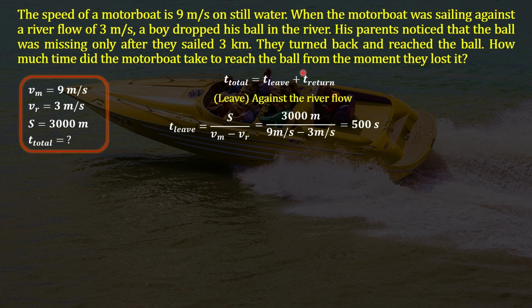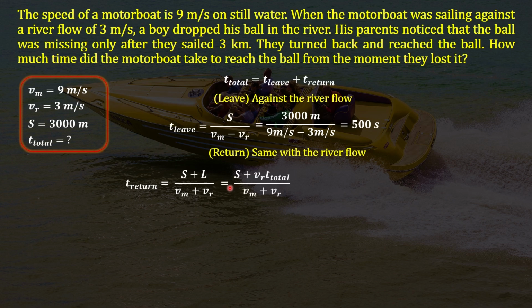Now let's find t return. In this case, the motorboat was going together with the river flow, so their speeds will be summed. So we can find t return by this formula. In this formula, we know S, we know Vm, and we know Vr. But we don't know the distance that the ball was floating together with the river. But we can write that it is equal to Vr multiplied by t total, because the ball was floating with the speed of the river, and it was floating the total time from the moment they lost the ball to the moment they reached it.